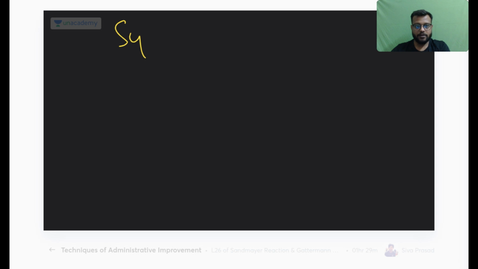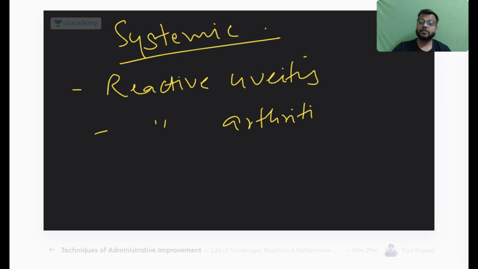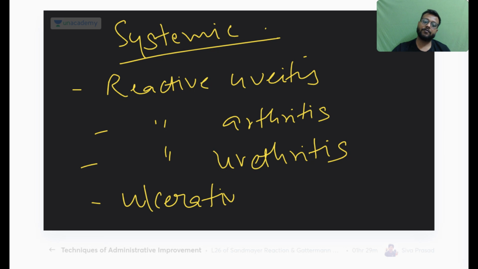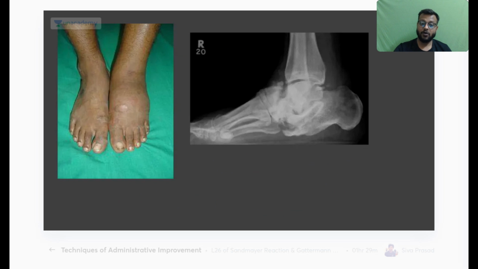Now, in ankylosing spondylitis you will have systemic features along with it. You can have reactive uveitis of the eye, reactive arthritis of the knee joint, or, as in the question this year, bilateral heel pain, that is, reactive arthritis of the ankle joint. And you can have reactive urethritis. Besides this, it is generally associated with ulcerative colitis. So these are the systemic features.